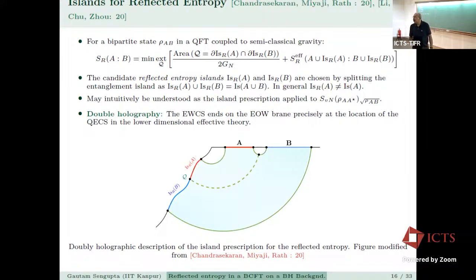Why must these two islands be adjacent to each other? I mean, in the figure. Okay, I understand your question. Yeah, there could be situations in which there is a gap between these two. Okay, I don't think such a situation occurs.